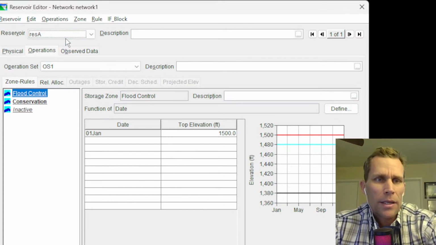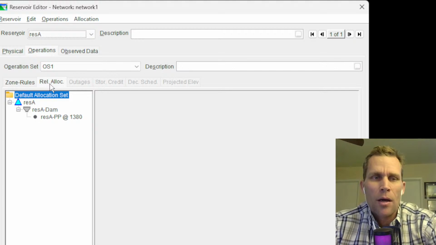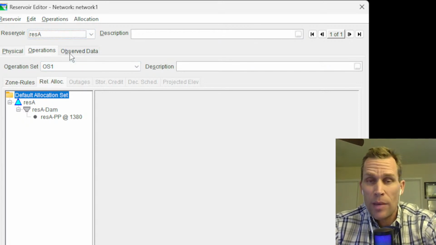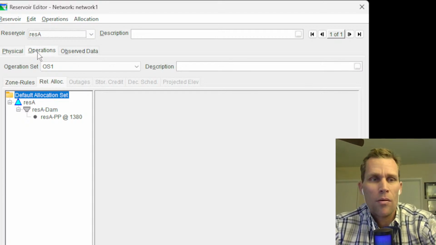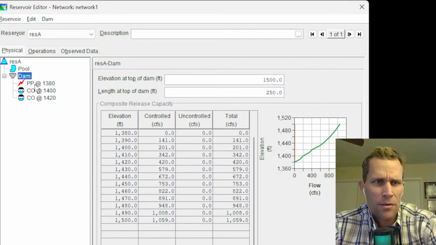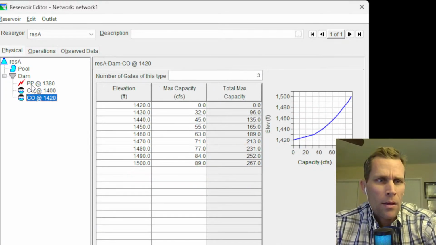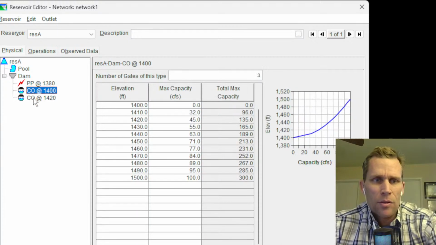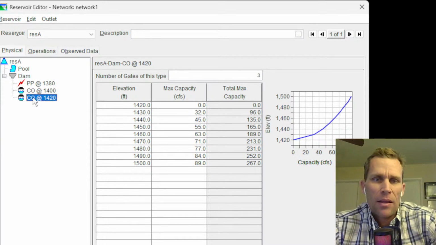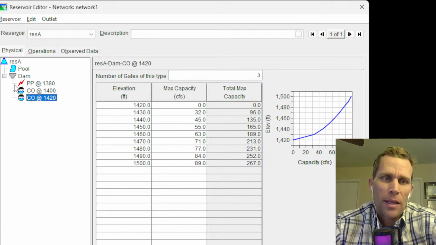Now, what I'm going to do later is check out this rel alloc tab for release allocation. And I'm not going to do anything with it right yet because the default release allocation is balanced, which means equal flow through all of the different structures in the physical tab. So we have the dam face here, and then we have the power plant, and then the 2 controlled outlets. So we're going to just go with the default, which is balanced, and then run the results, come back and change it to a different release allocation. I'll show you how that works.